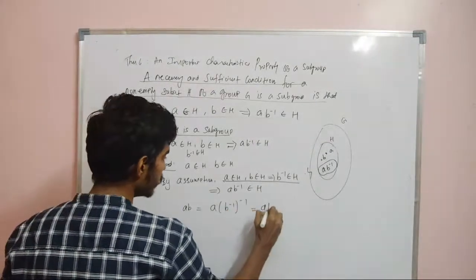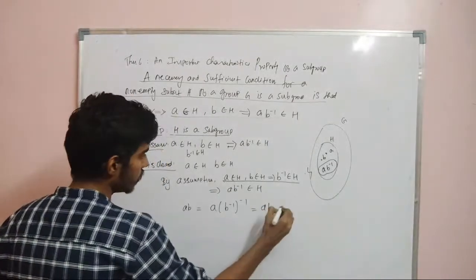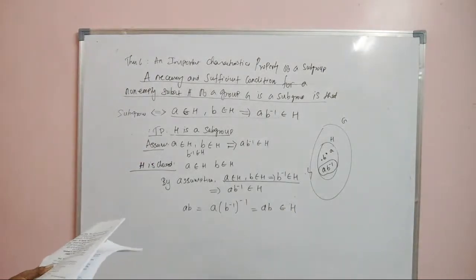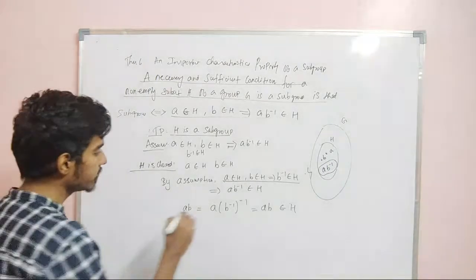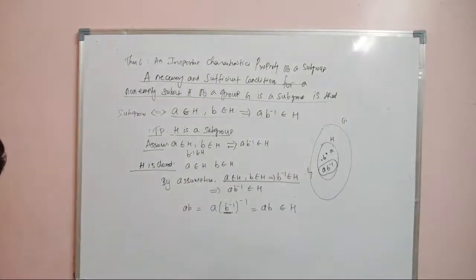So I can always write B as B inverse whole inverse, and since this B inverse is in H, I can write it like this. So therefore, AB belongs to H.